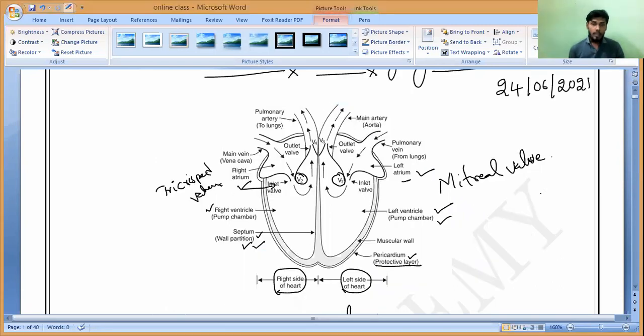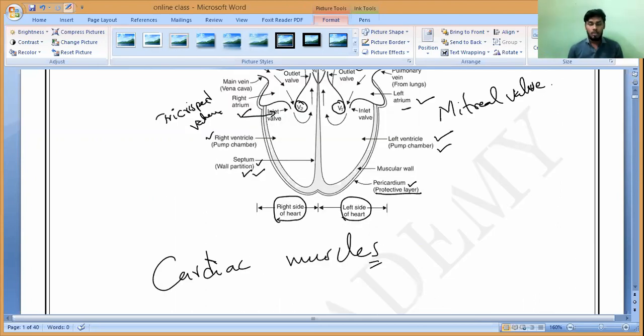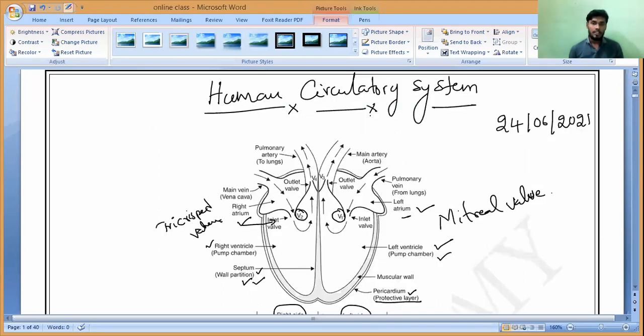Now, as we know, the oxygenated blood is carried from the heart by the main artery called the aorta. The pronunciation I also sent you yesterday. So how do we pronounce it? You can say aorta. This is called the main artery, which will carry which blood? Oxygenated blood, throughout the body. Is it yes or no?